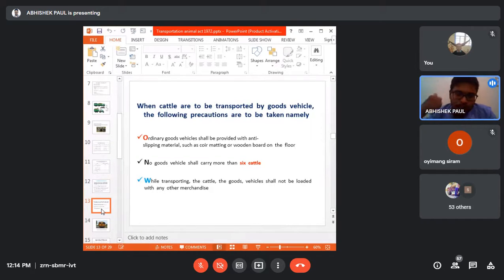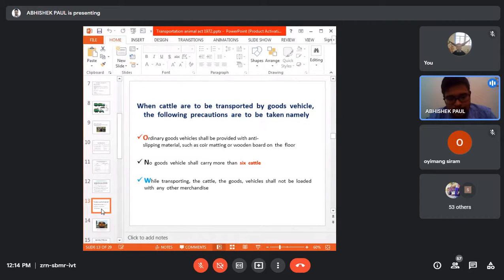Okay, so the total number you can carry is 6 adult cattle in one truck. The truck size used to be standard. They have calculated based on the space requirement, like 2 square meters for an adult animal. Then the size also is standard, so they have calculated that you can take 6 cattle in one truck.